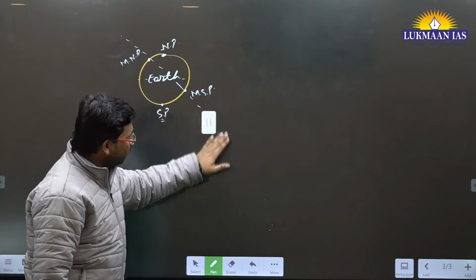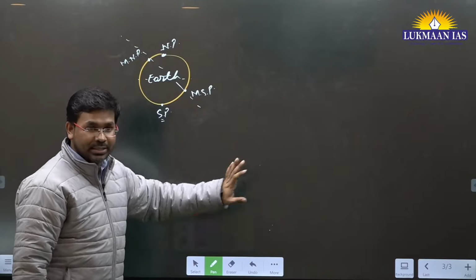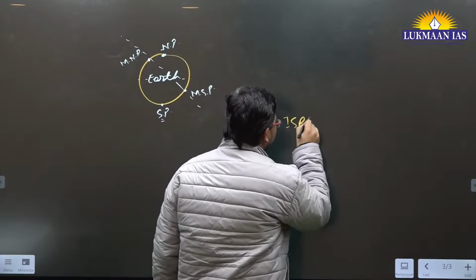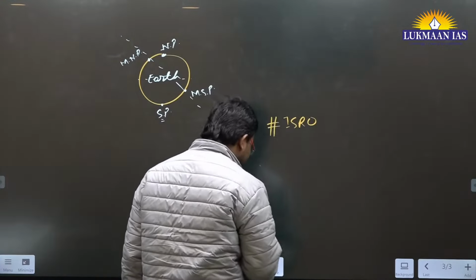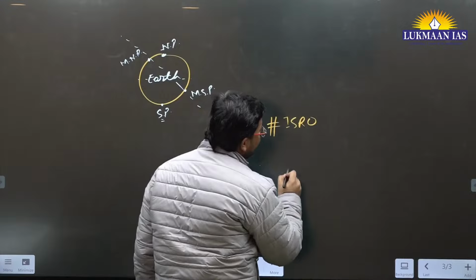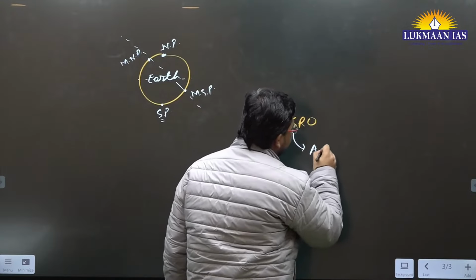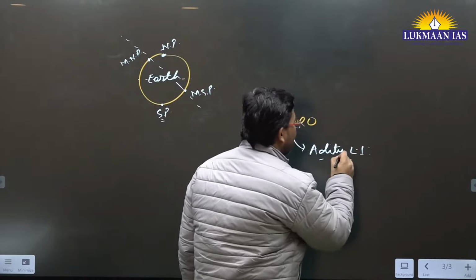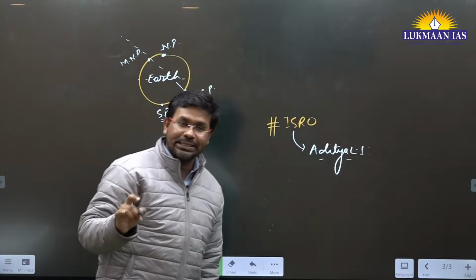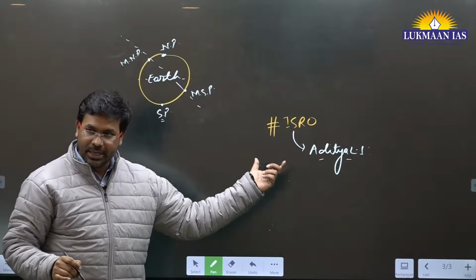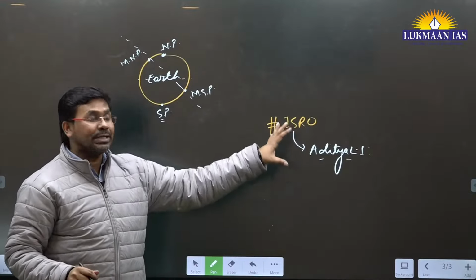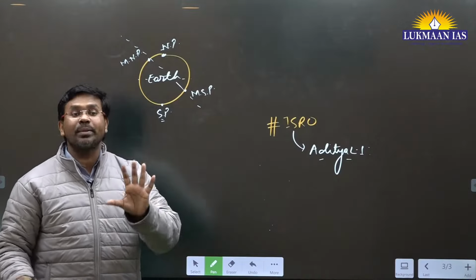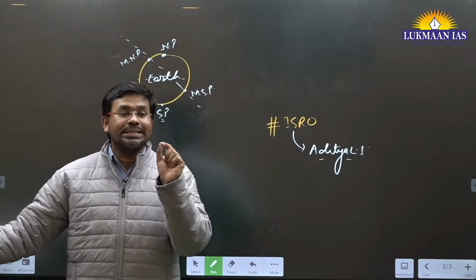To understand this, recently the Indian Space Research Organization, which is known as ISRO, launched a project known as Aditya L1. Have any of you heard about this name, Aditya L1? What is this mission all about? This mission is a solar mission. We want to study the sun.